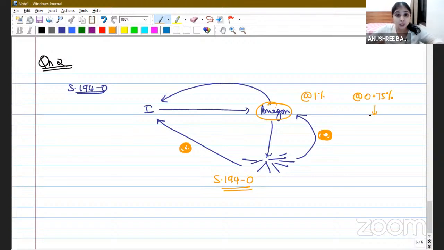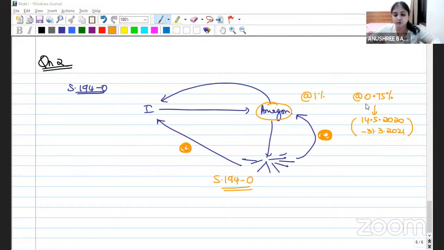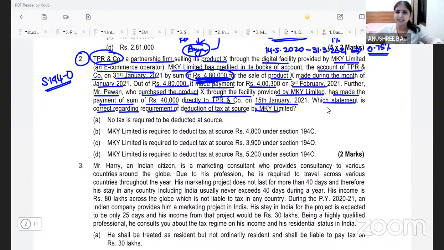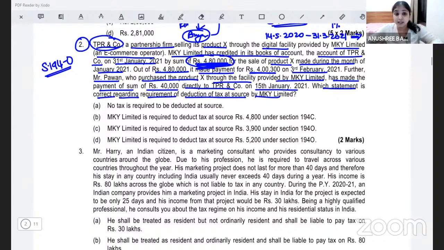Now, what do I mean by COVID period? Same dates, 14th May 2020 to 31st March 2021. In this period, if the deduction is happening, deduction will happen at the rate of 0.75%. Otherwise, 1%. This is what the section says. Here, the probable place where you might get confused is, should I deduct tax on the basis of this 4,80,000 number, or should we deduct tax on the basis of 4,300,000 number?